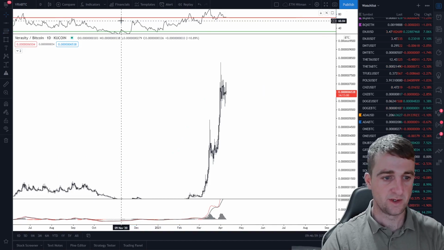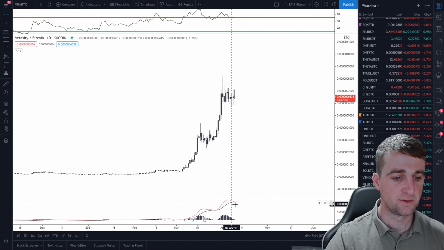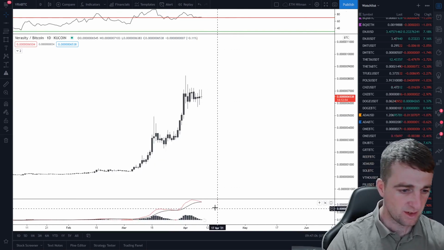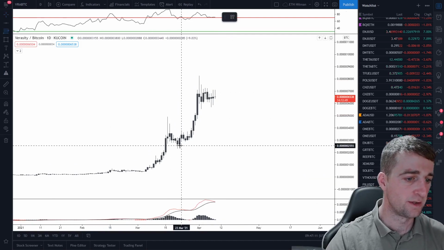I don't know what my fib's doing there. So this is the daily time frame. Again, looking quite bearish on the daily. Whether that, well, it is close to a cross, nearly there. So that is just crossed down. We are going to get a little bit of selling pressure.